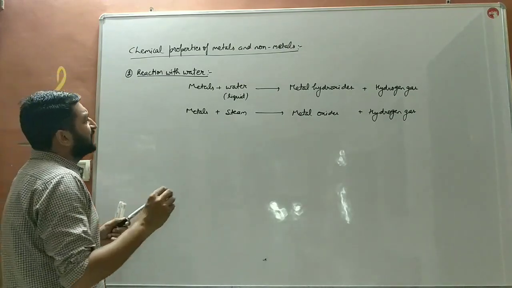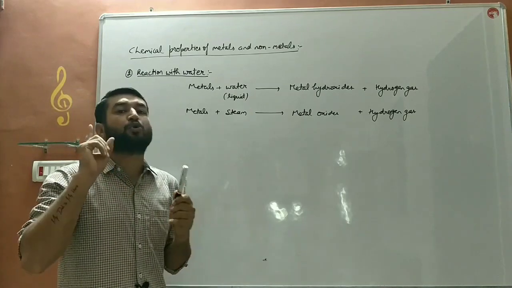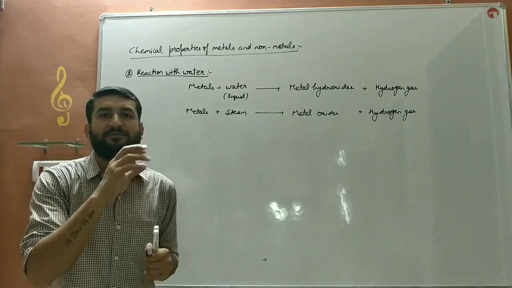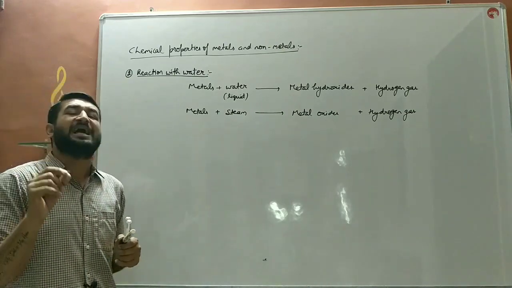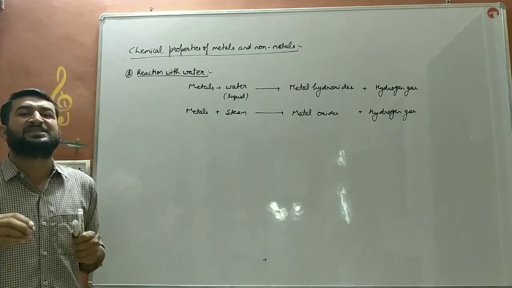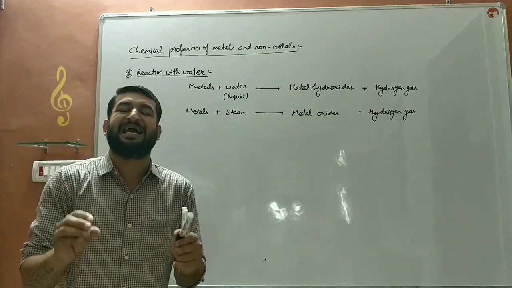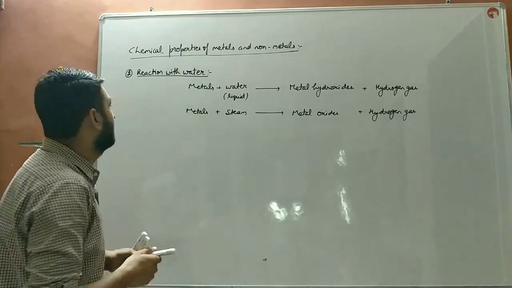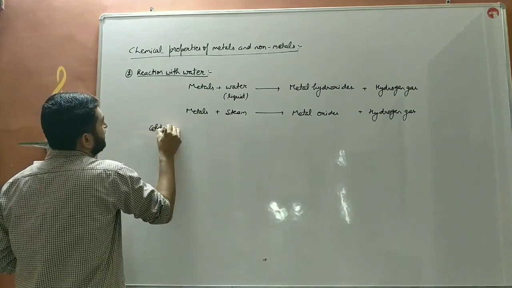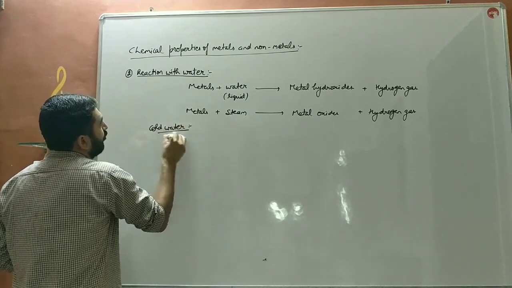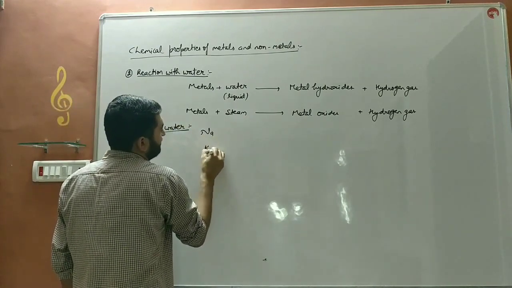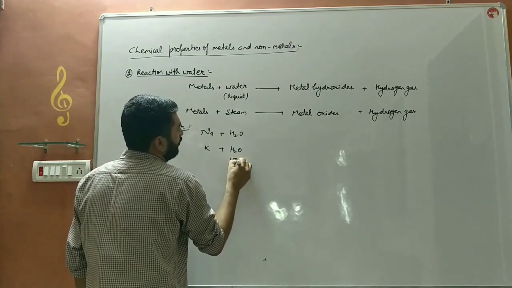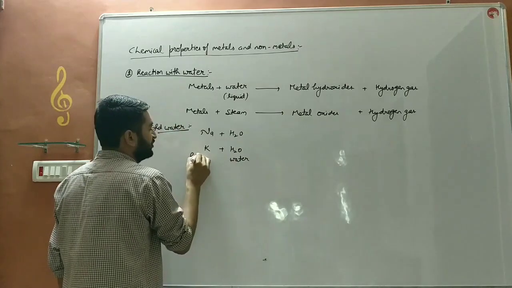The twist is that some metals react with cold water, some react with hot water, some react with steam only, and some do not react at all with either water or steam. First, with cold water: sodium and potassium react with cold water.